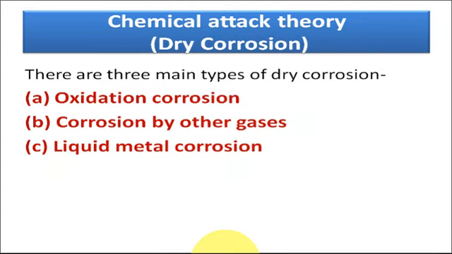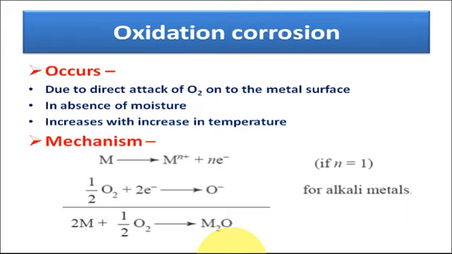So on the basis of the attacking gas or the reacting species, dry corrosion or chemical attack corrosion is of three types: oxidation corrosion, corrosion by other gases, and liquid metal corrosion. First, we will start with oxidation corrosion.